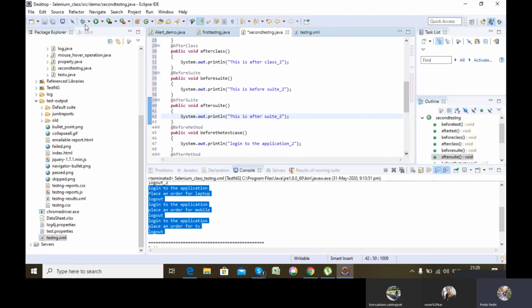Okay. Now let's run the code. Let's run that suite class. Then we'll see which one is executing after what, so we'll have a clear idea of which got executed after what and before what. Let me run it.